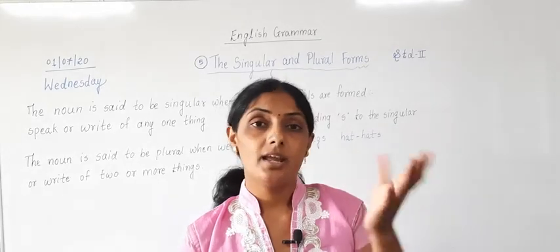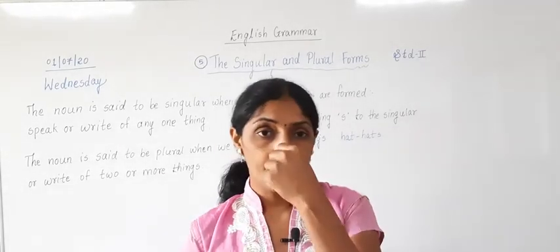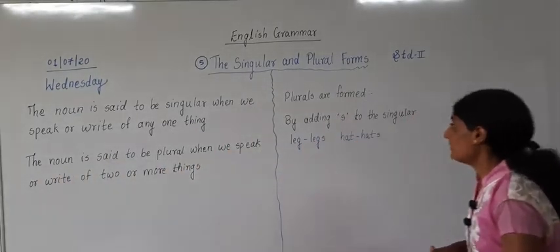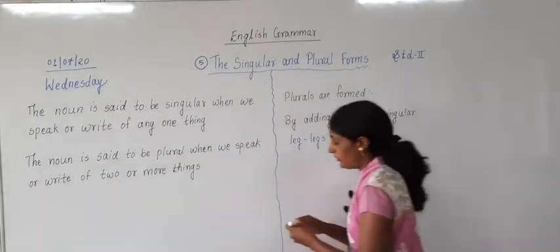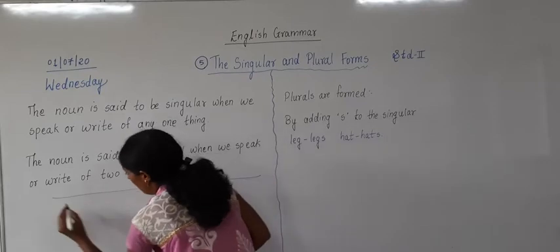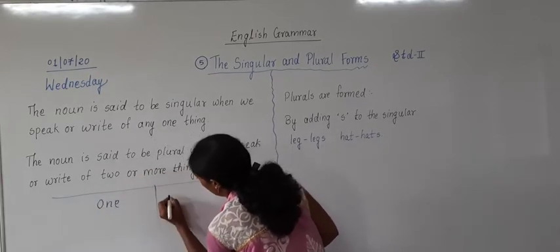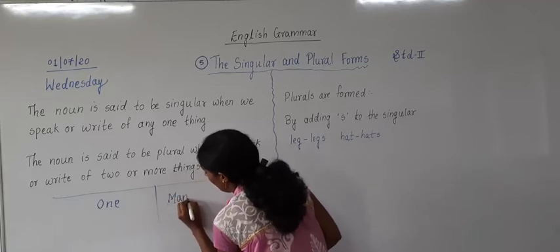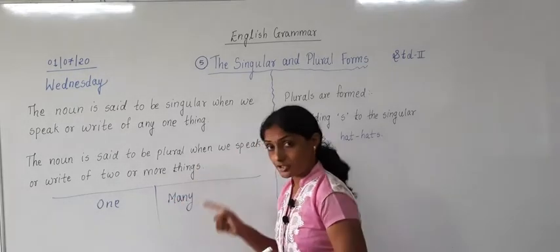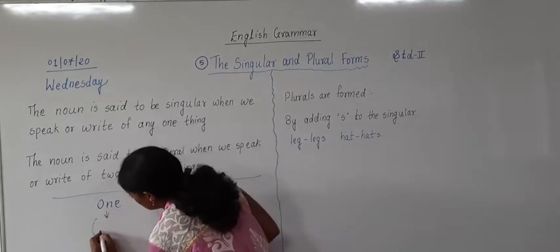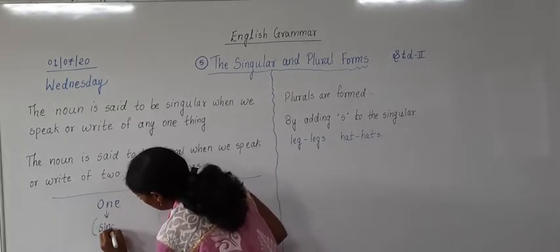Many books, many tiffins, many pens, many erasers, many sharpeners, many benches, many tiffins, many bottles. Have you understood? If you want to see, I will take your examples. One and many you have studied in first standard, okay? And what is this one called? One is also called singular. What it is called? Singular.